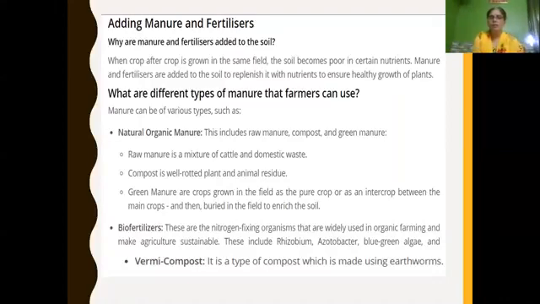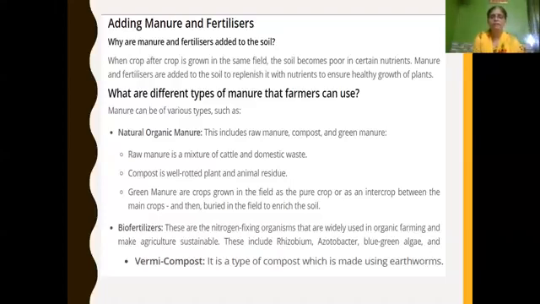Green manure is crops grown in the field as a pure crop or as an intercrop between the main crops, and then buried in the field to enrich the soil. That is because of crop rotation. So you just keep in mind organic manure, biofertilizers and vermicompost. Organic manure is prepared from raw manure, compost and green manure. No need to go very deep.